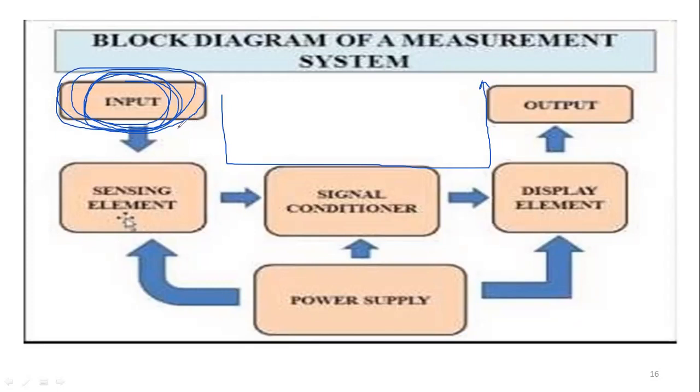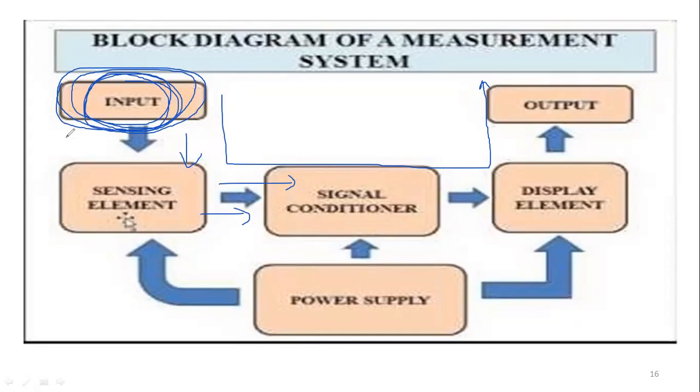Quantity to be measured. Next, this input is sensed by a sensing element. It is going to sense that. Suppose I have applied a force, a pressure, here. That pressure it is going to sense, and the output of the sensing element is given to the signal conditioner, which will take the pressure and convert it into an electrical quantity, the desired quantity.